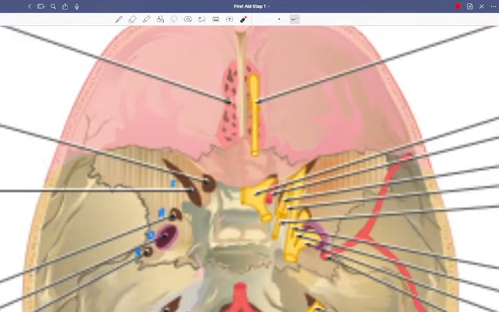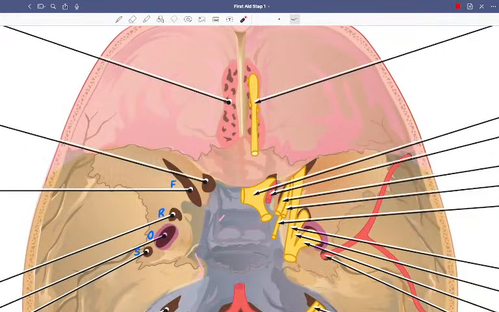Then the second is going to be the superior orbital fissure. In the superior orbital fissure you're going to have the third nerve, the fourth nerve, and V1, V2 of the fifth nerve also. Next is V1 of the fifth nerve.